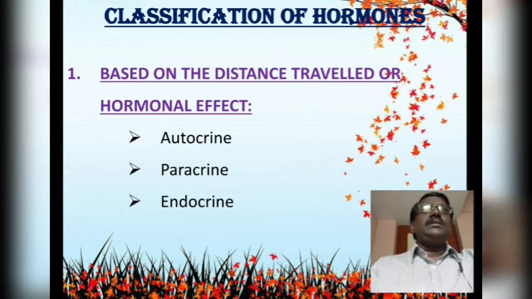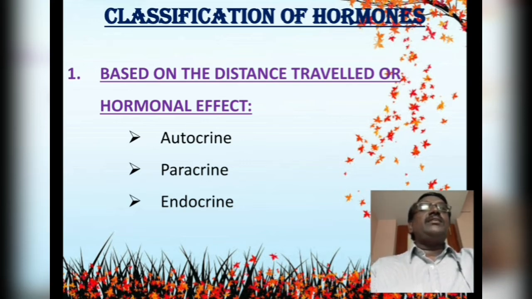And the next one is endocrine. Here endocrine secretion always travels a long distance. Say for example, follicle stimulating hormone.